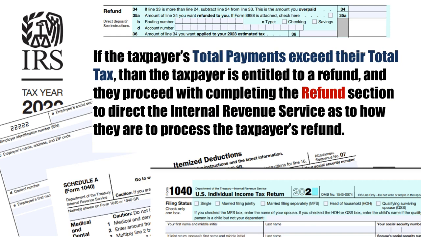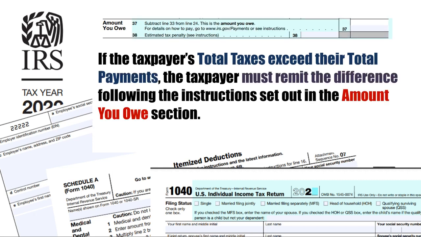If the taxpayer's total payments exceed their total tax, then the taxpayer is entitled to a refund, and they proceed with completing the refund section to direct the Internal Revenue Service as to how they are to process the taxpayer's refund. If the taxpayer's total taxes exceed their total payments, the taxpayer must remit the difference following the instructions as set out in the Amounts You Owe section.